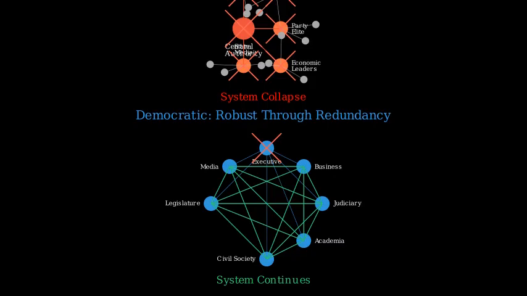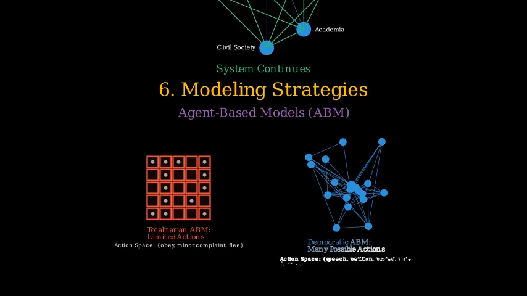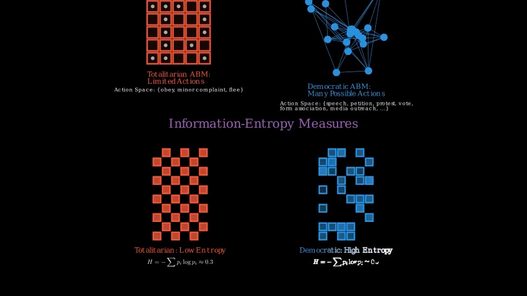Finally, let's discuss different strategies for modeling these political systems. Agent-based models, or ABMs, can simulate these systems by assigning each agent a set of permissible actions. In a totalitarian model, interactions would be limited to state-sanctioned channels, while a democratic model would allow open-ended interactions across networks. Information entropy measures can compute the Shannon entropy of communication patterns. Lower entropy signals tighter control in totalitarian systems, while higher entropy indicates the freer flow of information in democracies.